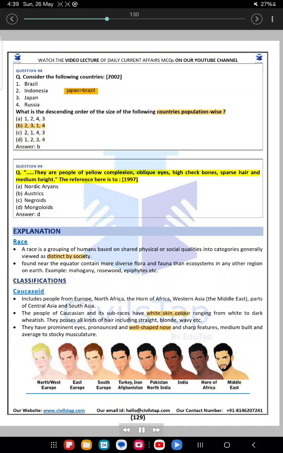Question 99. They are people of yellow complexion, oblique eyes, high cheekbones, sparse hair and medium height. The reference here is to: A. Nordic. B. Ostrix. C. Negroids. D. Mongoloids. Answer: D. Explanation: